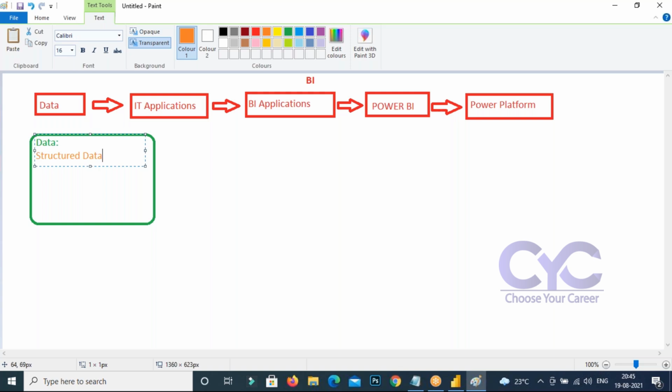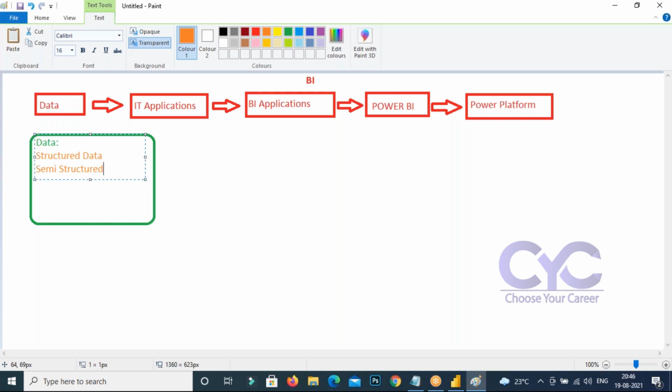Not only structured data, we can take semi-structured data. What is semi-structured data? The data may be structured or semi-structured.